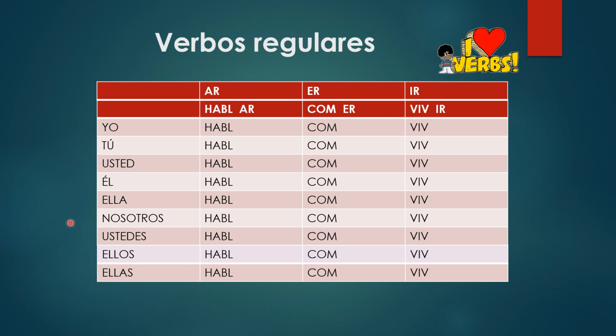So here we are with the stem. So hablar, this is the stem of the verb. Doesn't matter what subject pronoun you're conjugating with, the stem is the same. That's why they're regular. Comer, to eat, the same. You remove the verb ending, ER. This is an ER verb. You remove that and you add the ending. Vivir, to live, same. Remove IR. VIV is the stem. Okay? So in a regular verb, the stem is always the same.